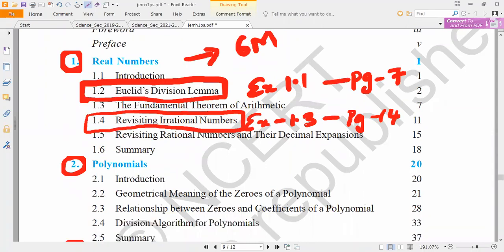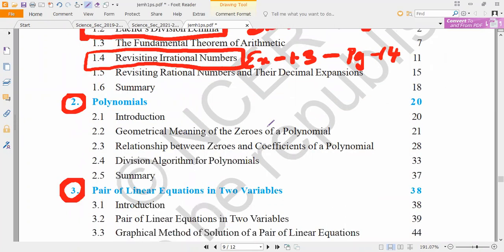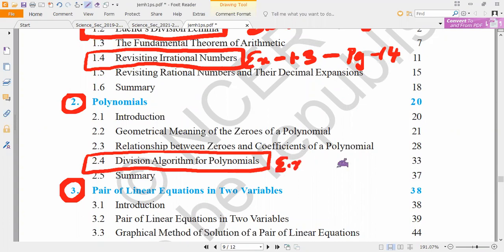Next, second, polynomials. In polynomials, 2.1, 2.2, 2.3 are there. 2.4 is not there. Division algorithm for polynomials is the deleted portion. Mark it. And the syllabus exercise is related to exercise 2.3. Open that. Exercise 2.3, page number 36. Page 36. You can also say it before me if you know. Page number 36. Next, optional exercise.